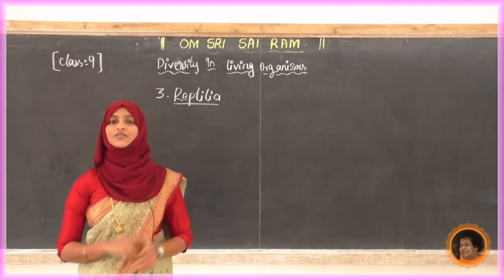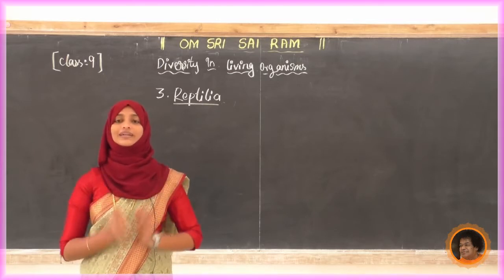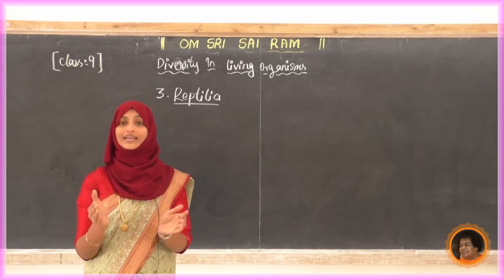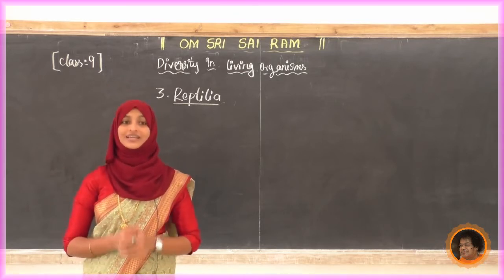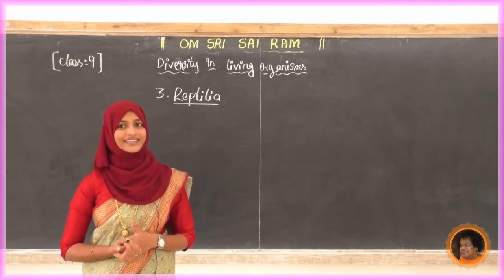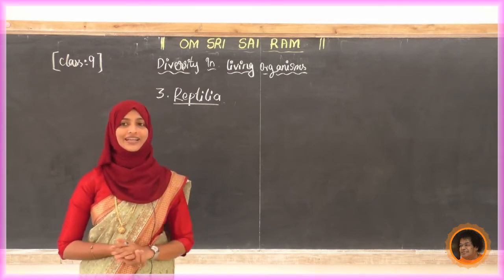So, got the answer now? Once again I will repeat. Cold-blooded animals are those animals that are not capable of regulating their body temperature according to the temperature of the surroundings. Can you predict the definition for warm-blooded animals?